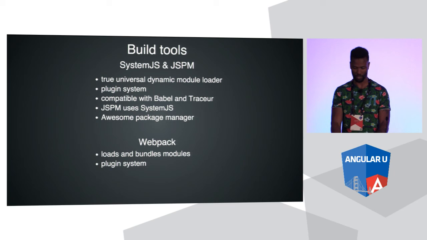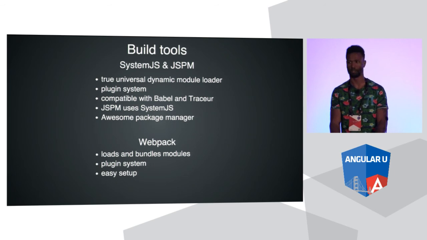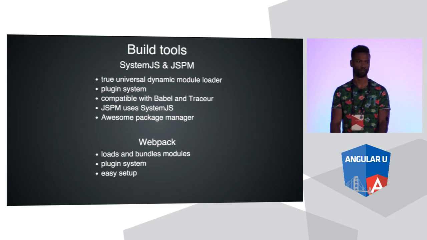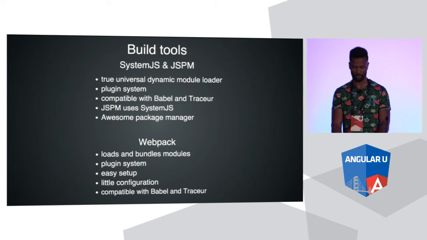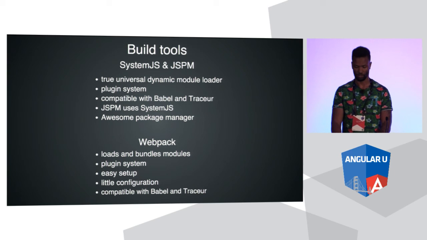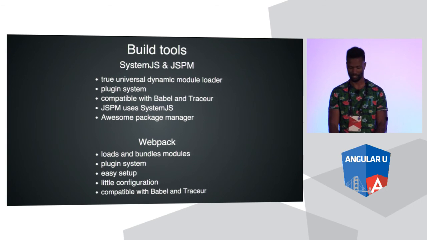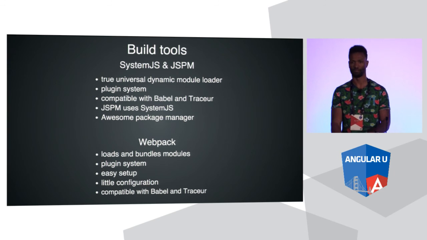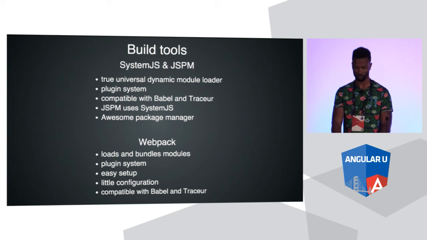But yeah, so Webpack is cool. It's a lot easier to set up than JSPM. It's super simple to set up, with little configuration, and it's also compatible with Babel and Traceur and a smorgasbord of other things. So there, of course, are other build tools out there, Broccoli, Gulp, and you can use Gulp with Webpack, so many combinations. But these are just some of the newer ones that I want to talk about specifically for ES 2015.